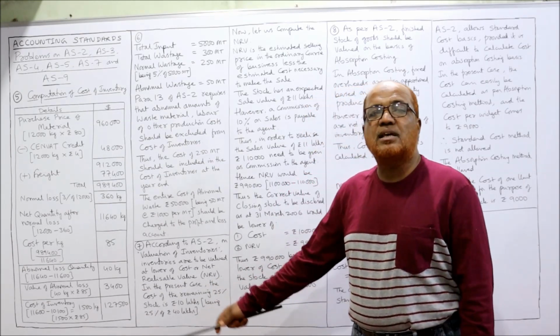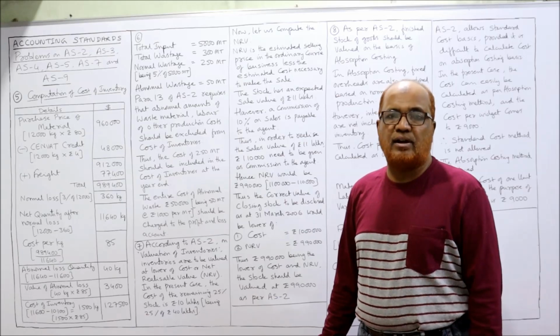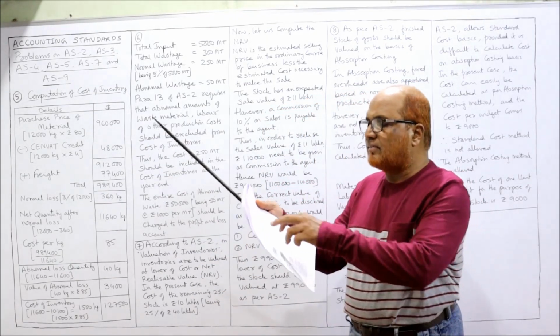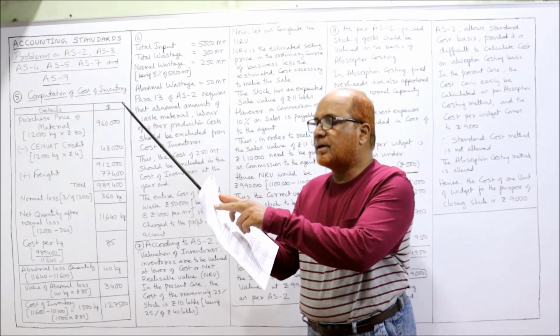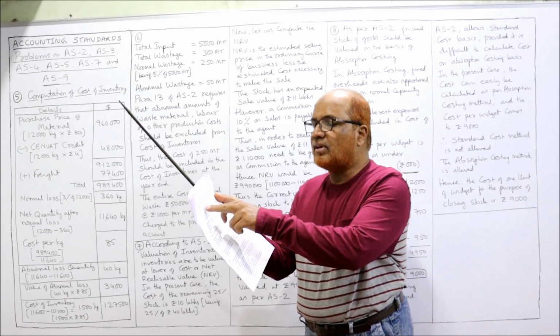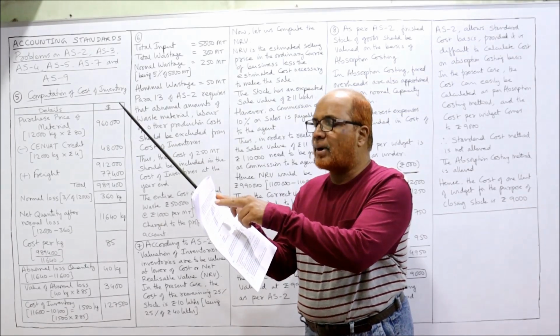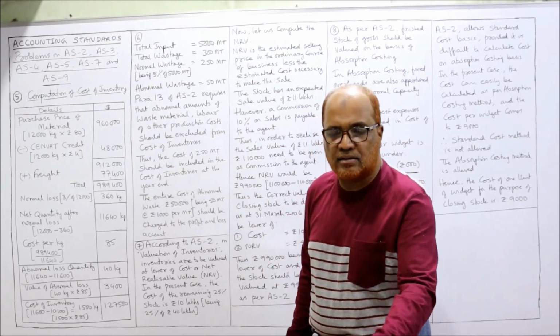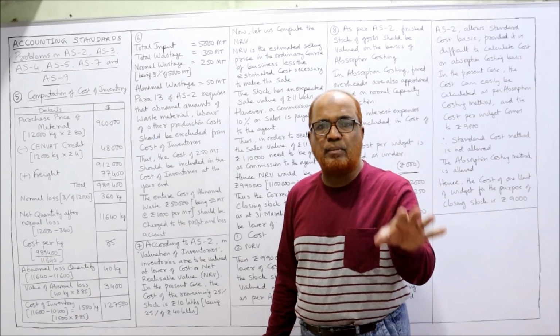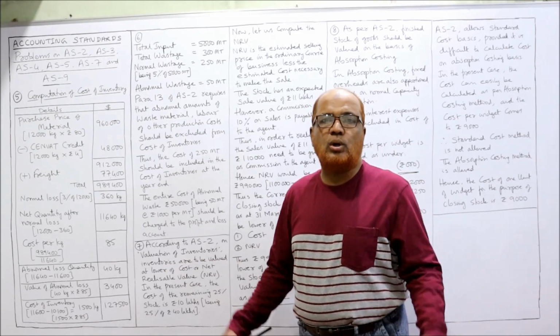Now it is asking you what is the value of closing inventory. Actually, the actual quantity received is 11,600, but consumed is 10,100. So 11,600 minus 10,100, you will get 1,500 kilogram that is remaining unsold.